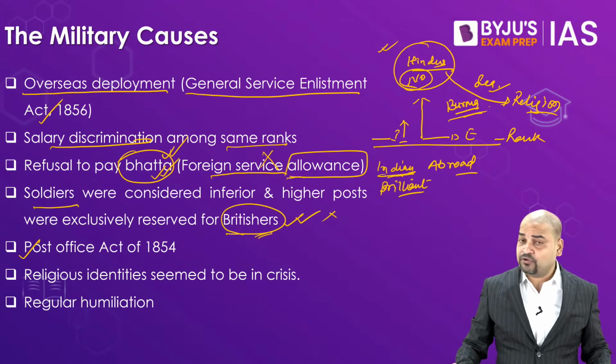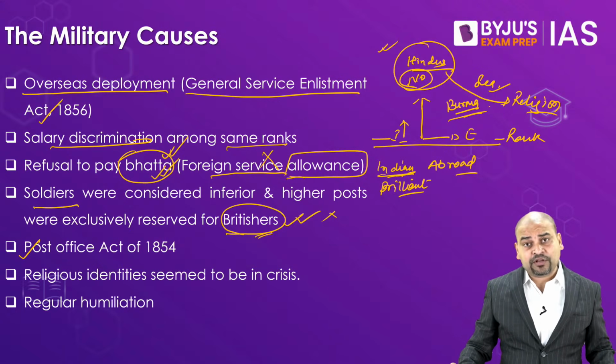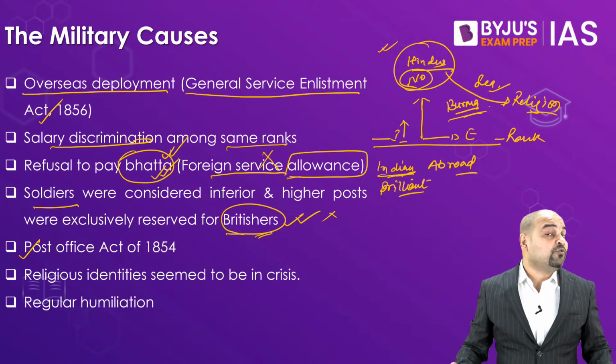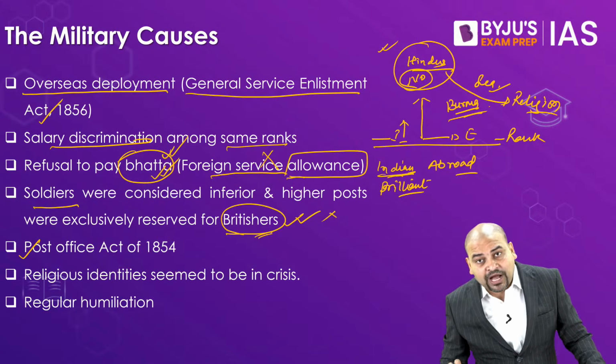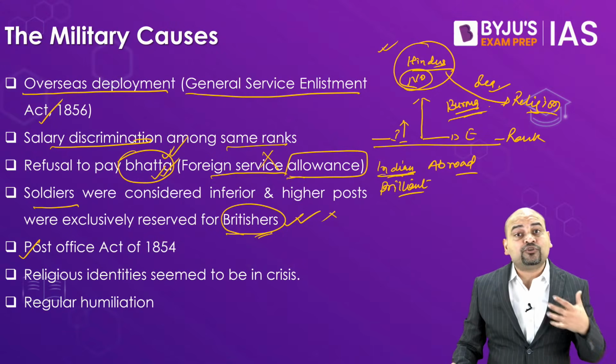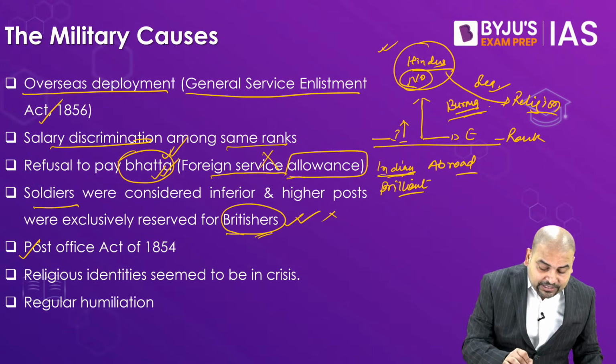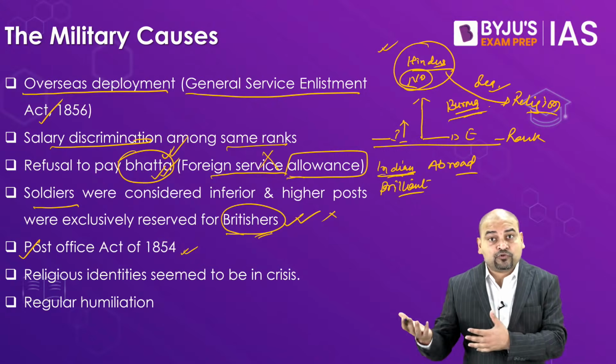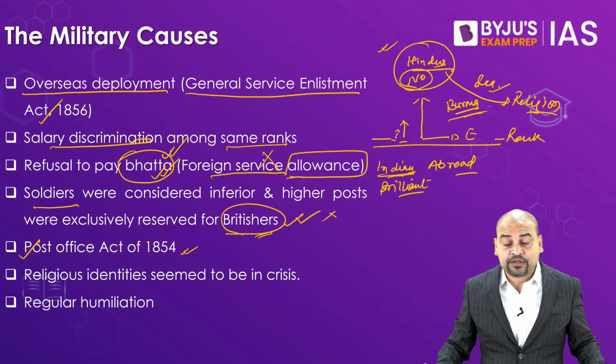Next one, Post Office Act of 1854. Now this act is an innovation of Lord Dalhousie. Earlier, when the Indian soldiers would write letters, they would not be charged for that. But now the Indian soldiers also need to pay for that, and invariably under this act, they would have to pay. So the soldiers were angry, they were unhappy.